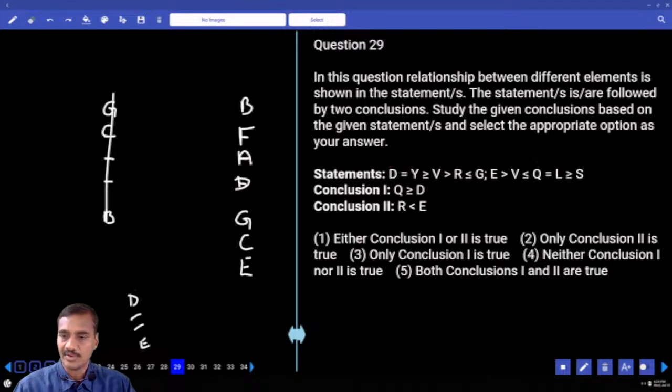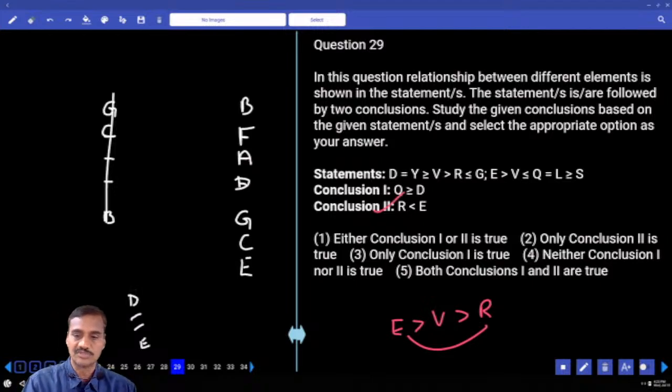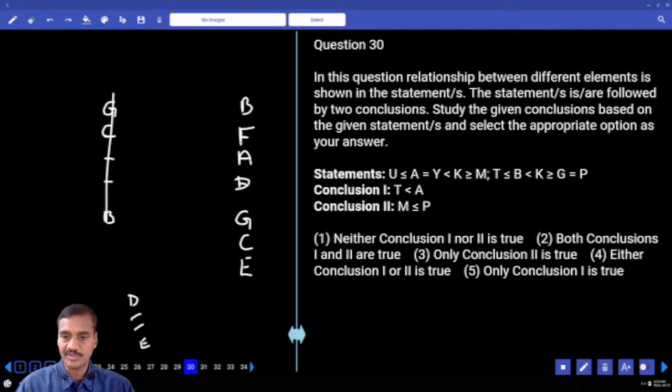R and E. Now R is here, E is here. That is V greater than R. E greater than V. Now E greater than V. E greater than R, lesser than E. And so only conclusion 2 holds, choice 2 for question number 29. Then coming to this 30.